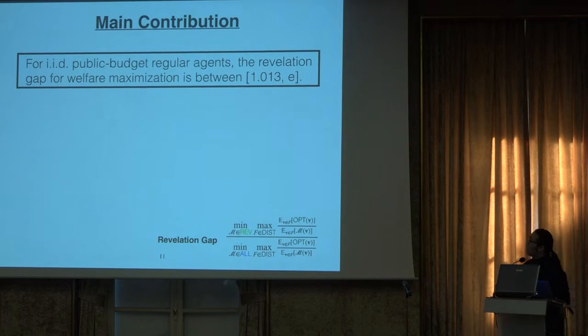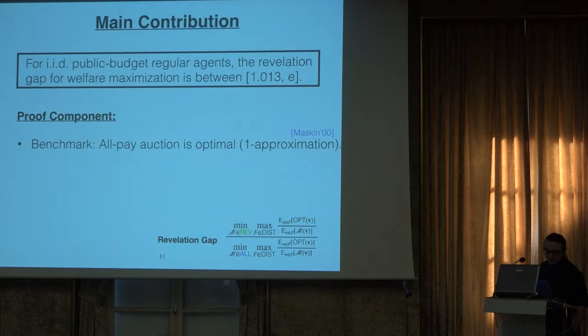And our main contribution is to show a non-trivial revelation gap. Specifically, we have shown that for IID public budget regular agents, the revelation gap for welfare maximization is between 1.013 and e. And this theorem follows from the following three results.